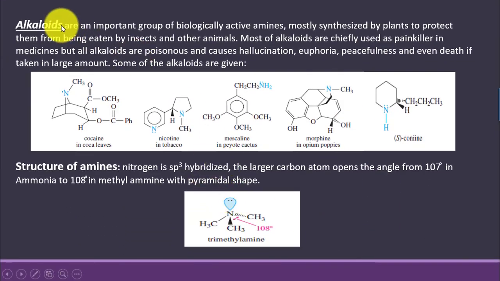Now, many amines are compounds that act as a defense against predators, and alkaloids are a class of amines which are synthesized by plants and used to protect them from being eaten by insects and other animals. Alkaloids in minor quantities are used in some medicines, mostly as painkillers, but all alkaloids are poisonous, and minor poisoning by alkaloids causes hallucination.